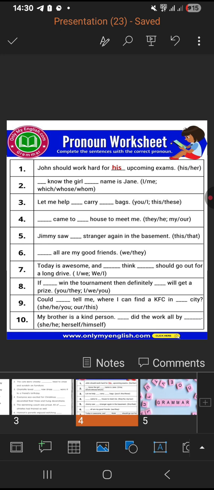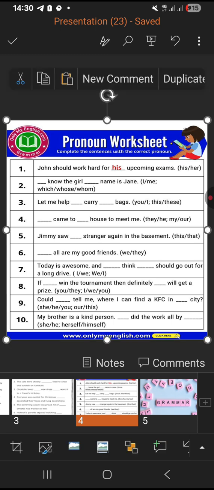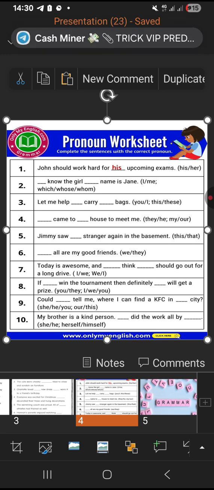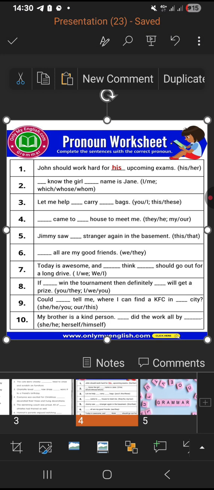Okay, one last one we will do and we will stop for right now. Now, John should work hard for his upcoming exam. Now we must know the gender. John is a male. That is why we have to write his. Dash know the girl. Dash name is Jane. They have already given some pronouns. I know the girl. Her name is Jane. Now here there is no her. So we have to write whose name is Jane. Okay, so who is also a pronoun.